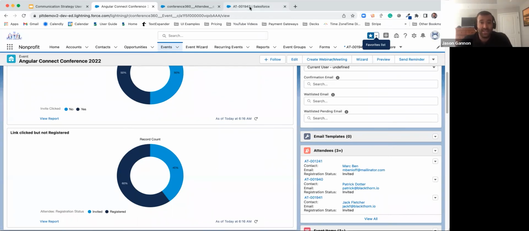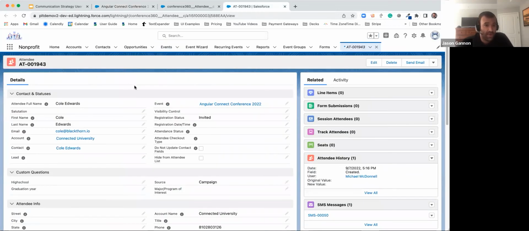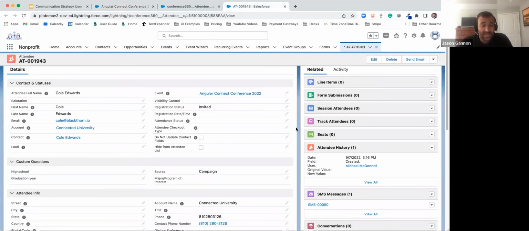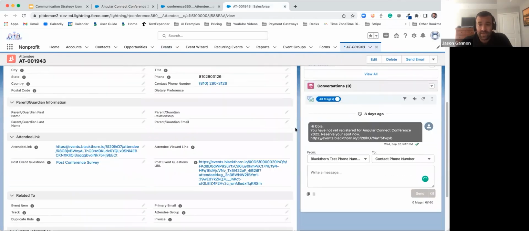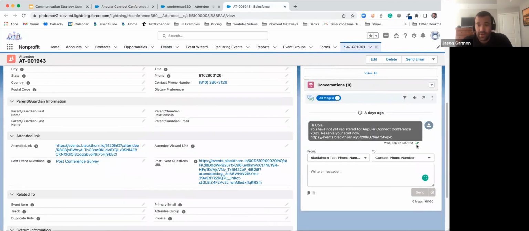So I'm going to send a text message to my man Cole here. We can see Cole is still not registered. He's invited. We sent Cole that text message earlier in the week asking him to register. We know Cole clicked. I've already demonstrated we have the ability to send out a bulk SMS, but now we have the ability to send a one-to-one message as well. So I'm going to go ahead and send Cole a text saying, hey, Cole, I'm really looking forward to seeing you this year. So we can send that one-to-one message on top of that bulk message.